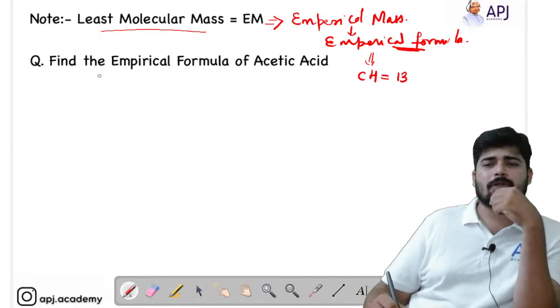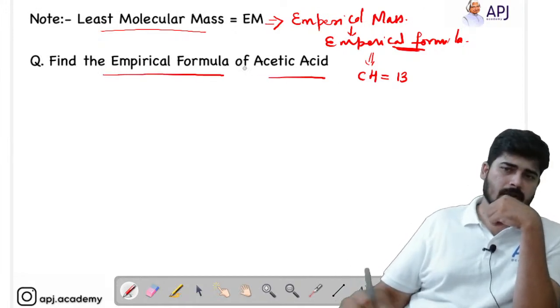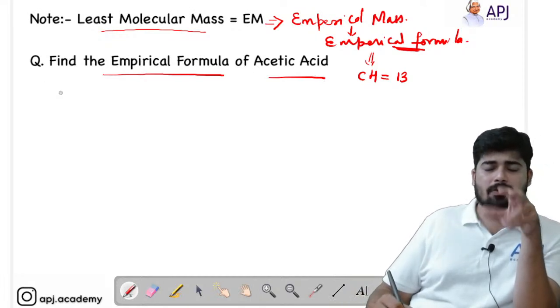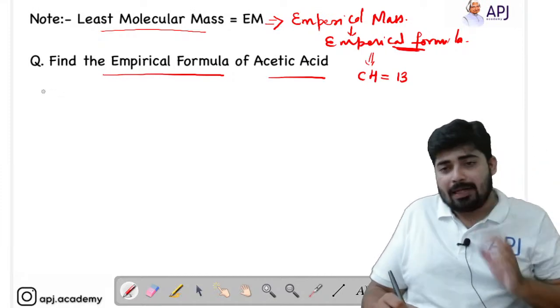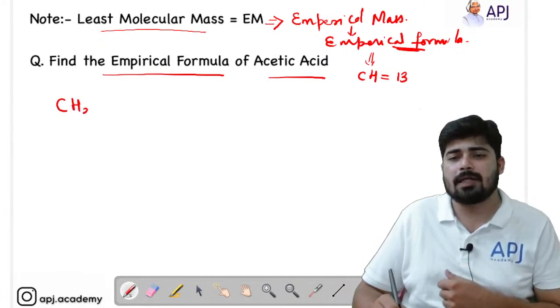So here you can see a question: find the empirical formula of acetic acid. For this question, you first have to find the formula of acetic acid. So let's write the formula of acetic acid, that is CH3COOH.